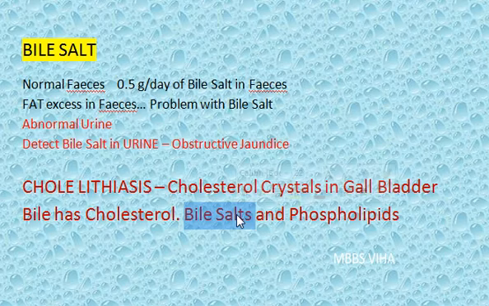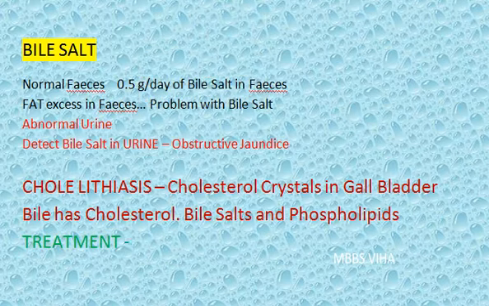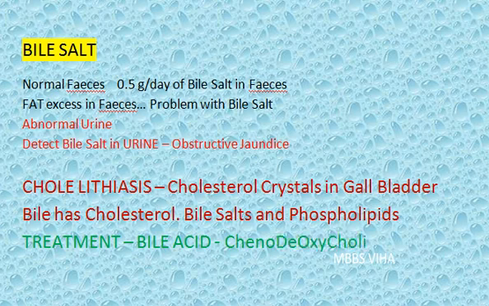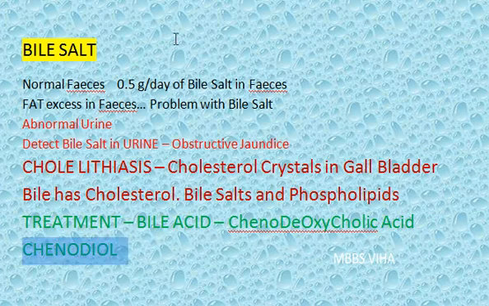Now what are the treatments? This you need to know. You are going to administer bile acid as a treatment for this person who has deficiency of bile salt. The example given is chenodeoxycholic acid. This is commonly known as chenodiol. Chenodiol is going to be the treatment for cholelithiasis.